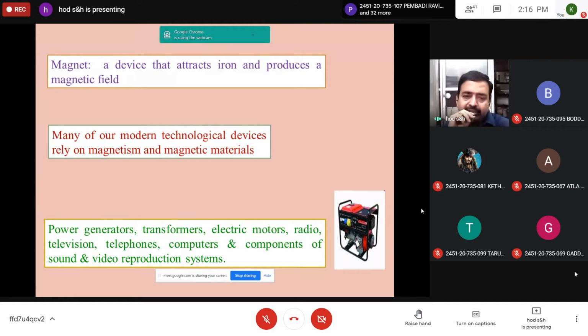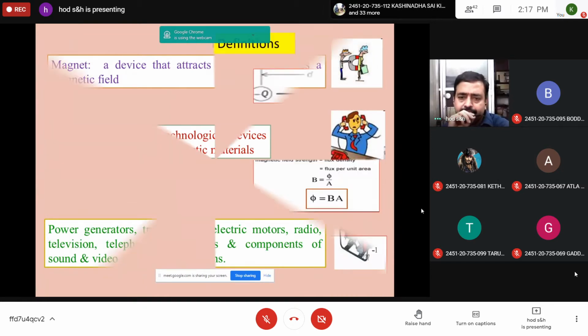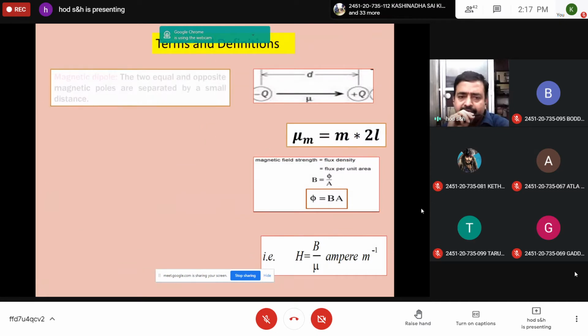I think you should write these definitions once I explain. These are the basic definitions which you have studied in your intermediate. A device which attracts iron and produces a magnetic field is called a magnet. And these are the definitions.